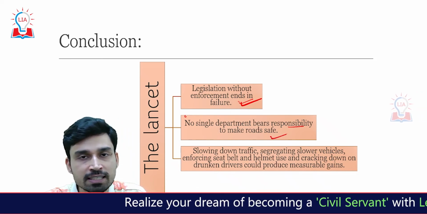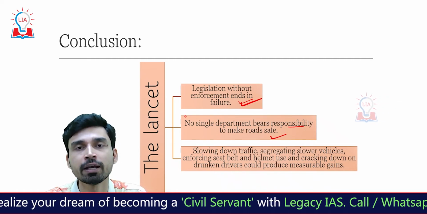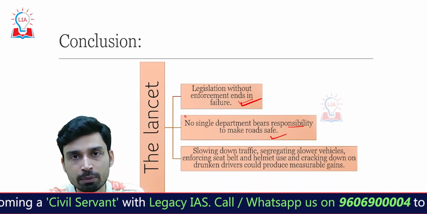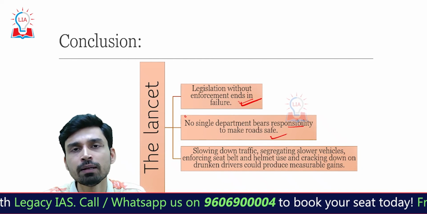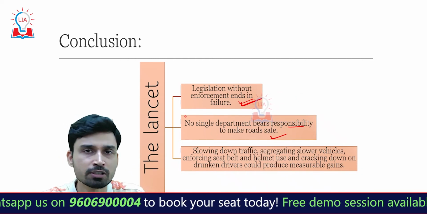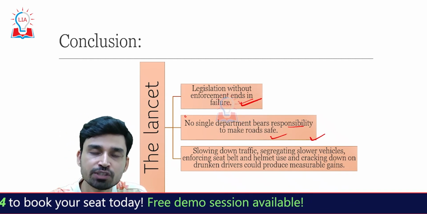Since it is a situation of diffused responsibility, we cannot pinpoint who is liable for road accidents and damages. In the absence of such liability, government servants as well as the traffic police are not very concerned about this. That is something that also has to be changed at the ground level.